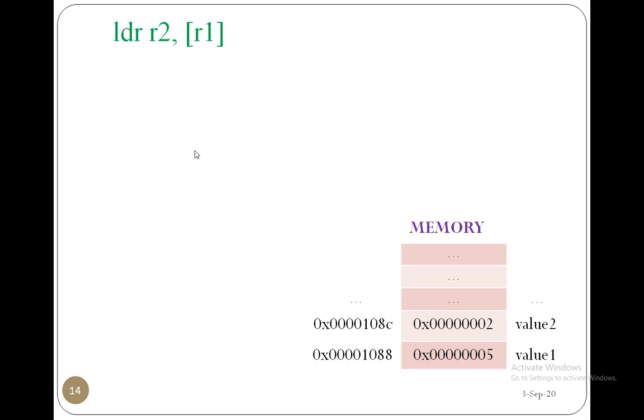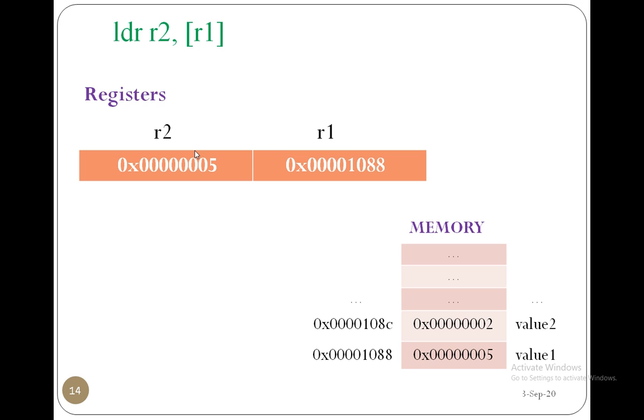That is the next instruction: LDR R2, [R1]. Here the address 88 is present in R1. Now the data present in address 88 is 5. That 5 is going to be stored into the R2 register.